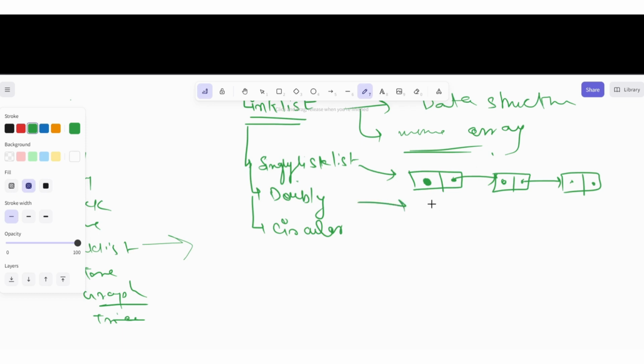But there can be a doubly linked list also. Suppose we have a node in which data is present, along with a previous value and a next value.